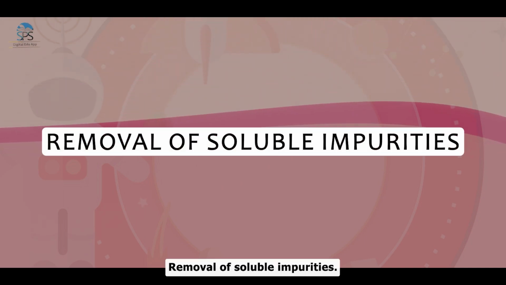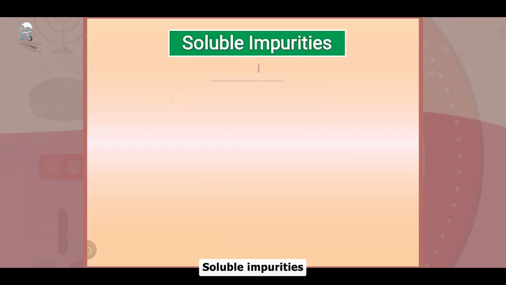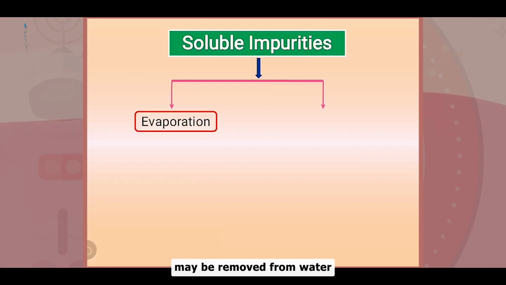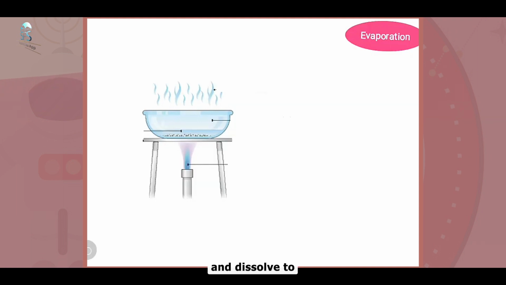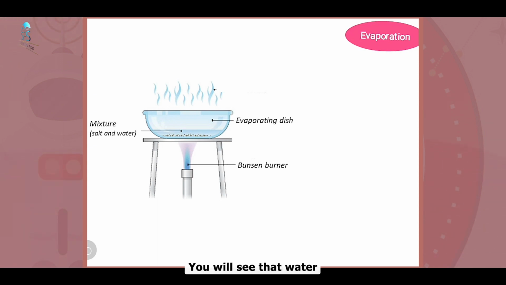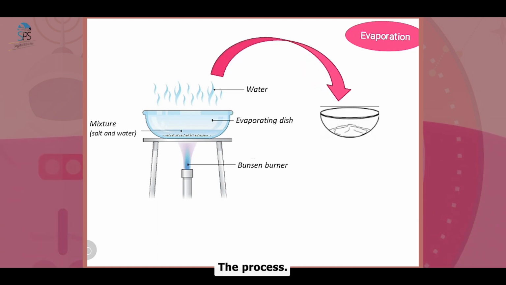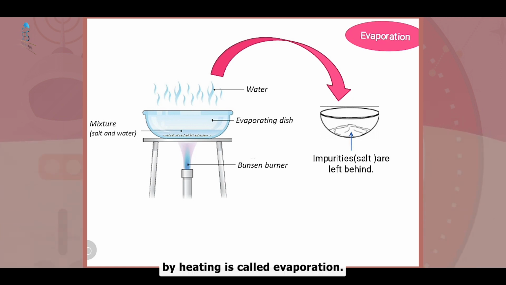Removal of soluble impurities. Soluble impurities may be removed from water by evaporation and distillation. Do the activity. Take some water in a beaker and dissolve 2 teaspoonfuls of salt in it. Take some of this salt solution in a dish and heat it. You will see that water evaporates, leaving behind the salt in the dish. The process of changing of water or a liquid to vapor by heating is called evaporation.